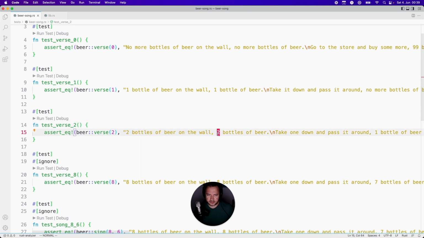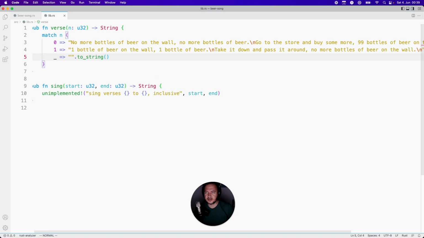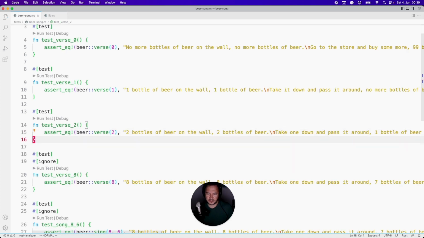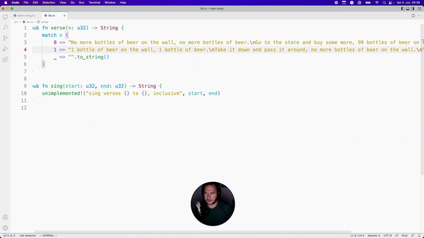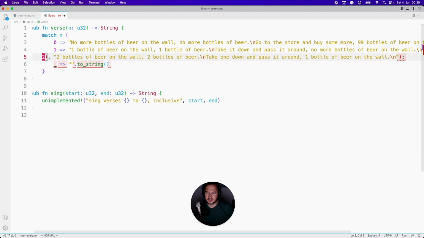And this one is about 2 bottles of beer on the wall. Let's see. We could put the 2 here. Actually, copy this whole line, paste it here. Okay, we can put 2 hard-coded on the match statement, but I think it's enough of hard-coding stuff. So let's make this final statement here be more flexible.